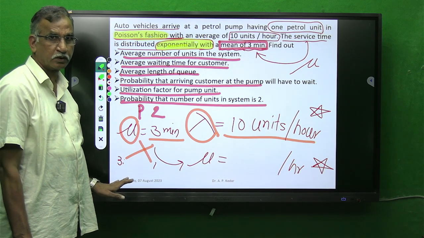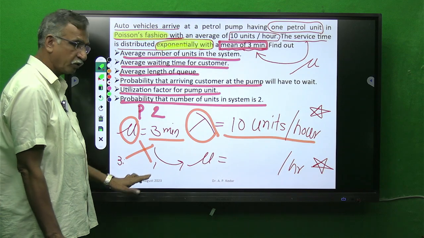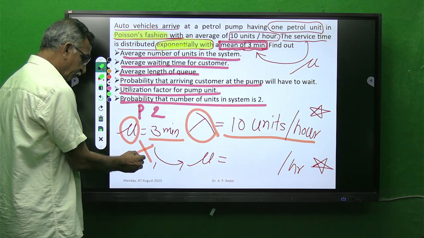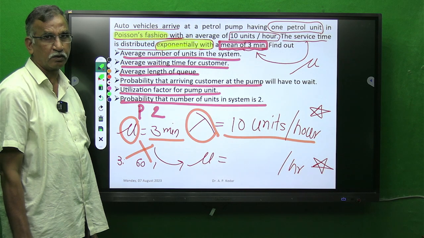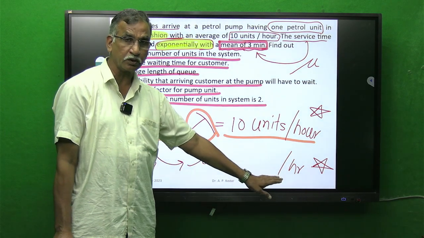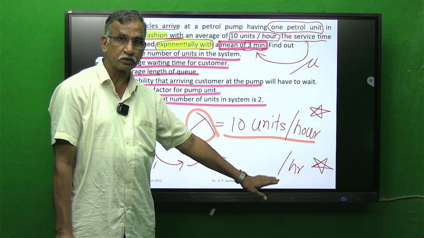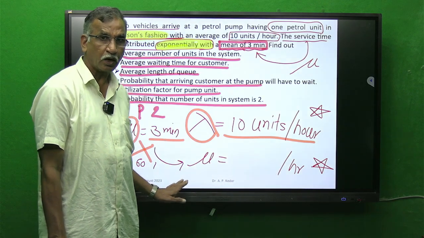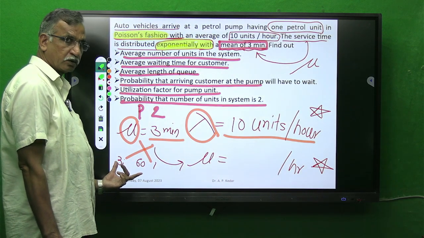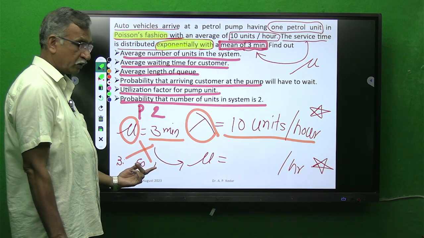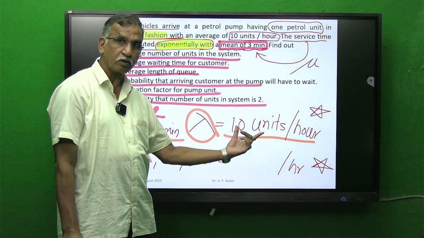3 minutes he takes for one vehicle. We have in 1 hour 60 minutes, because I want to bring it to the platform of hours. So in 1 hour, 3 minutes, one vehicle. This is arrival of customer.